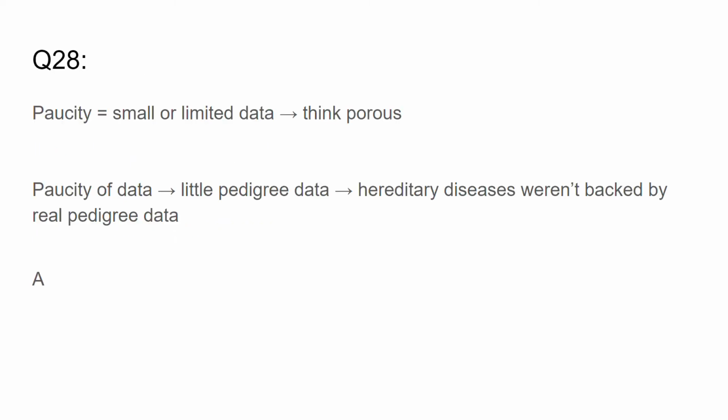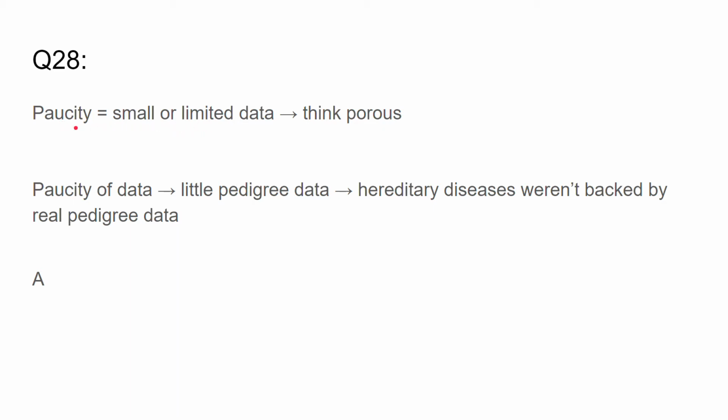Question 28. In this question, we have the word paucity, and I've seen this word come up quite a few times. If you don't know what paucity is, it means small or limited. In this case, we're talking about a paucity of reliable pedigree data. We have small or limited reliable pedigree data.